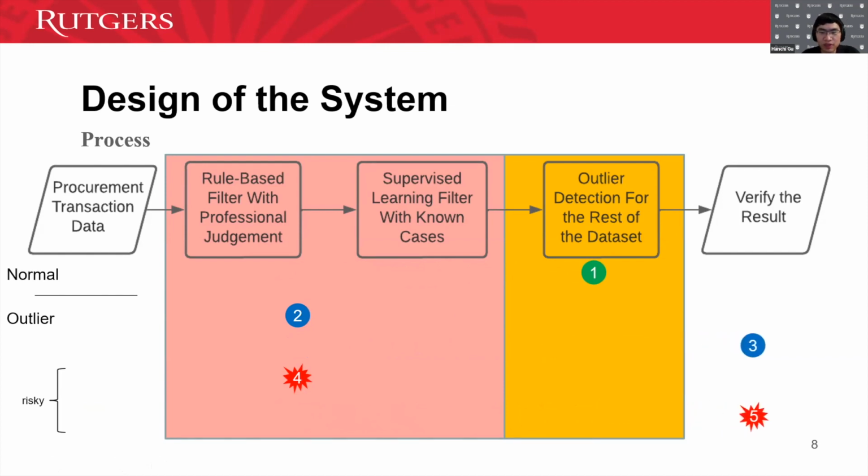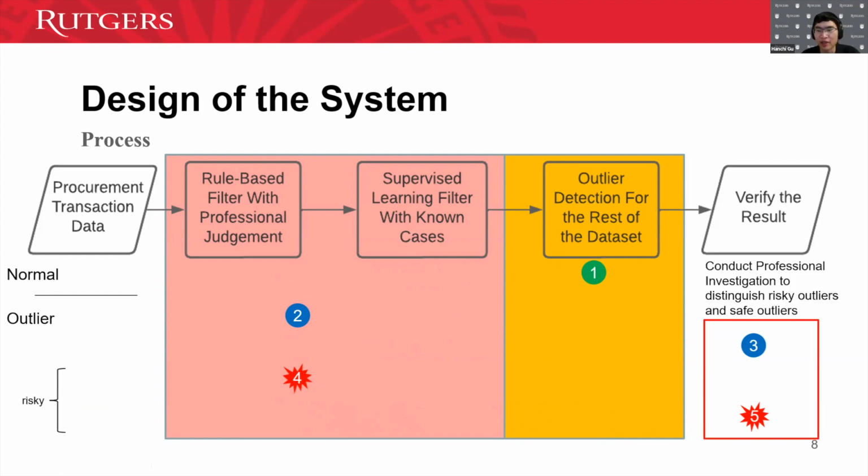Then we keep the normal part in the outlier detection algorithms, and we put the outliers we identify forward for further verification. Then the auditors only need to give some professional investigation to distinguish the risky outliers and safe outliers.